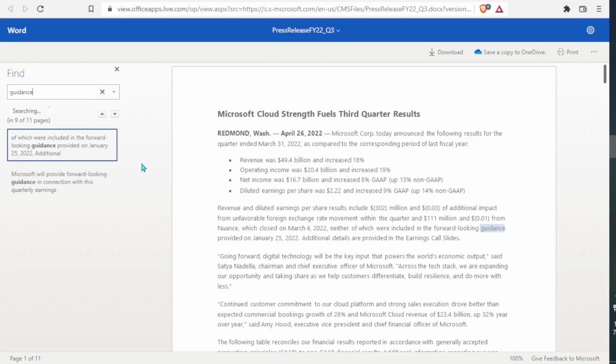Now I just want to remind you guys that companies don't always work off the calendar year. They have their own fiscal year. So right now Microsoft is reporting Q3 earnings for their fiscal year. Now that is actually going off of our Q1 calendar year. So when they report Q4 quarter results, that is going to go off our Q2 calendar results. So now just doing that control F function, we're going to look at guidance.